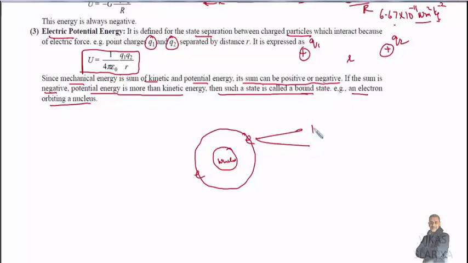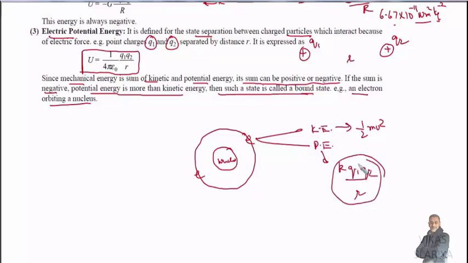Okay. Now it has two energies, potential energy and kinetic energy. Kinetic energy is due to its motion, which is because of velocity, half mv square, and potential energy is k q1 q2 by r because of charges.